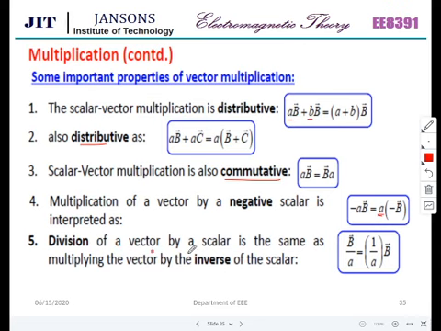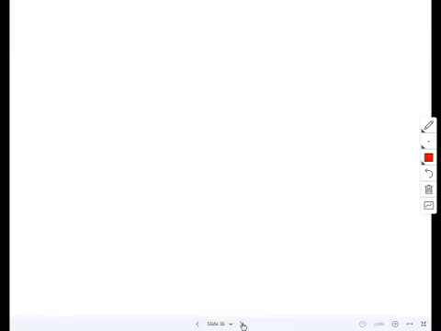Division of a vector by a scalar is the same as multiplying the vector by the inverse of the scalar. So we have to reduce the magnitude of the vector with the same direction. That is what it is as far as division is concerned.